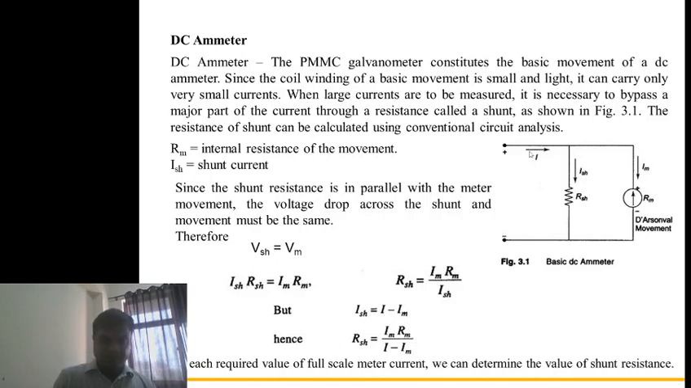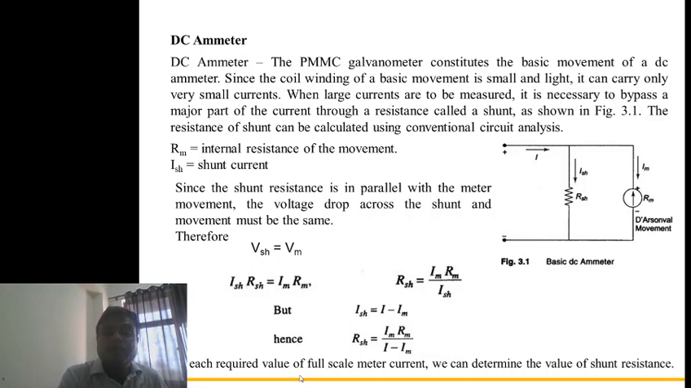We know that both are connected in parallel, so the voltage is the same: Vsh equals Vm. Vsh is Ish times Rsh, and Vm is Im times Rm. Then Rsh equals Im Rm upon Ish. What is the value of Ish? We apply the current I, and the current flowing through the meter is Im, so Ish is I minus Im. So Rsh equals Im Rm upon I minus Im. For each required value of the full scale meter current, we can determine the value of the resistance.